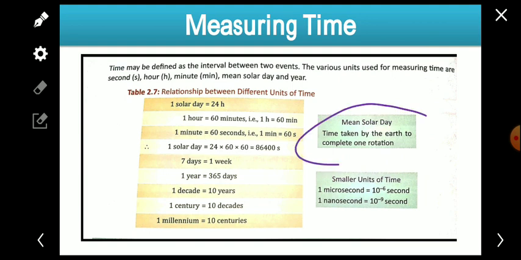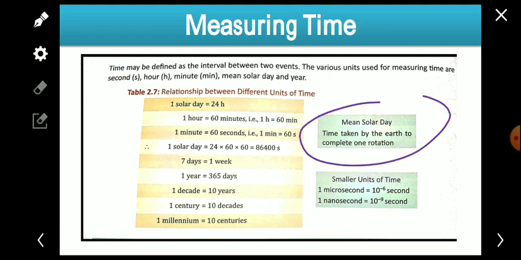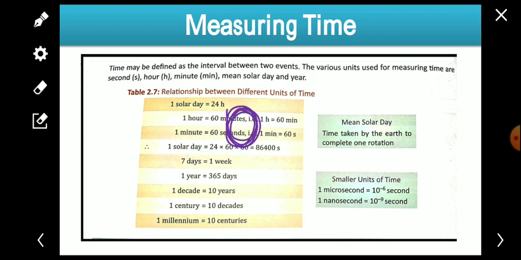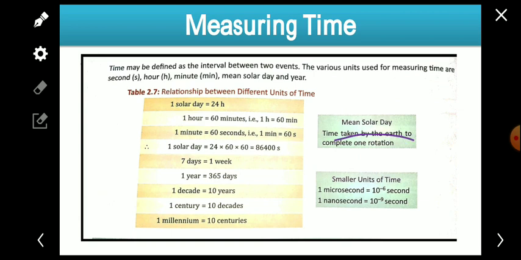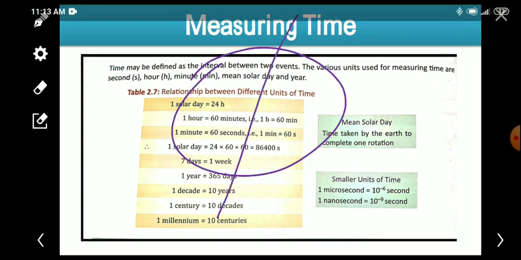Here the mean solar day means the time taken by the earth to complete one rotation. What is the meaning of mean solar day? This is the sun, and this is the earth, and the earth rotates on its axis.